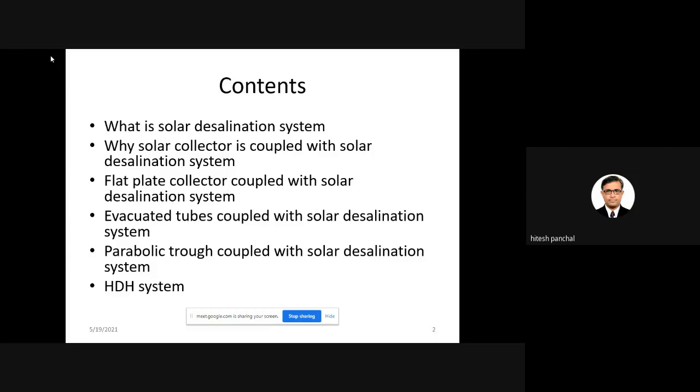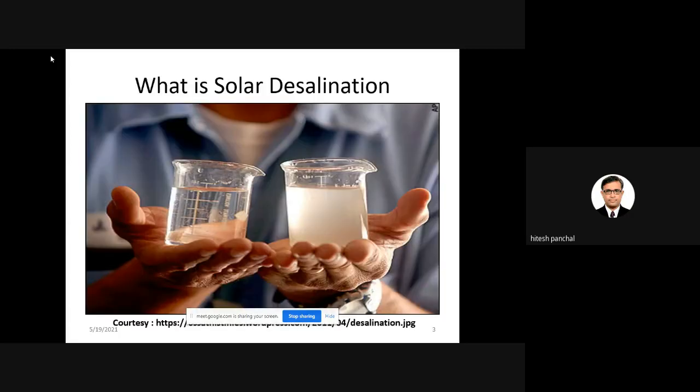And at last I will share with you the HDH system, which is a recent trend in desalination systems. And this system has the capability to produce from 50 liters to 500 to 5 lakh liters of water per day. That point we will discuss. About the solar desalination system, we all know that it is a process in which saline water is converted into potable water by the use of solar energy.